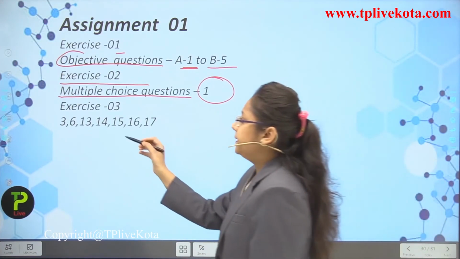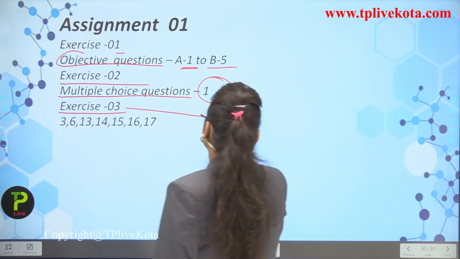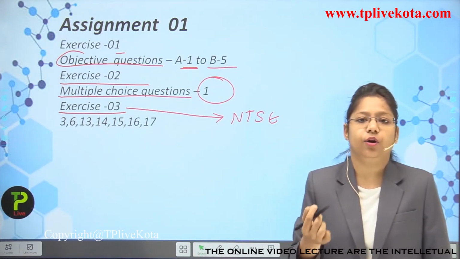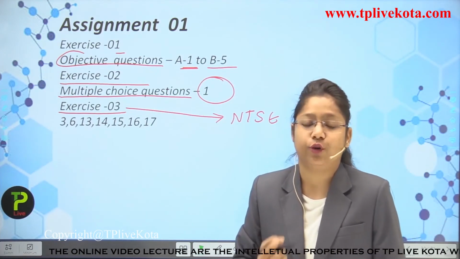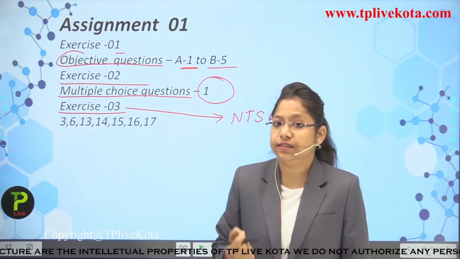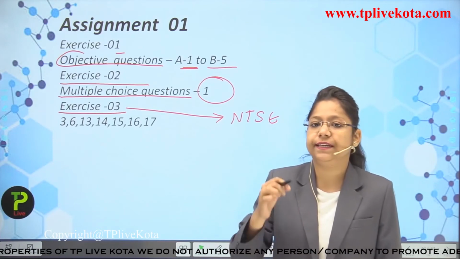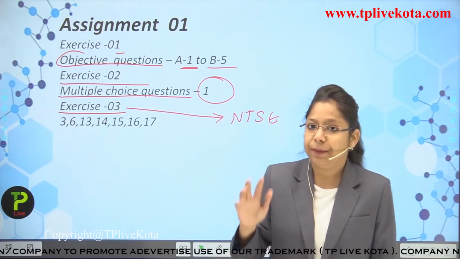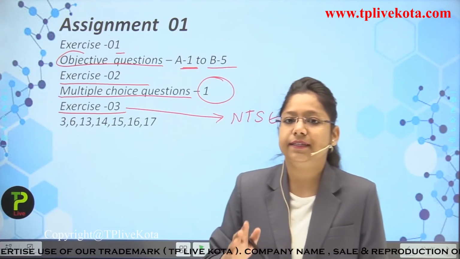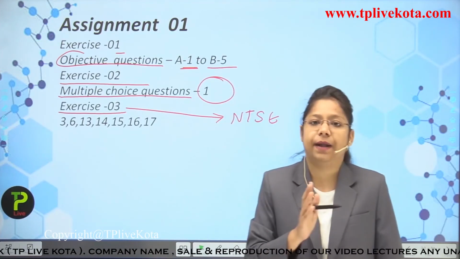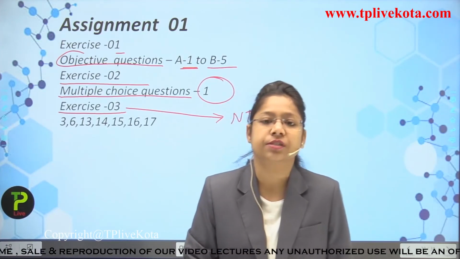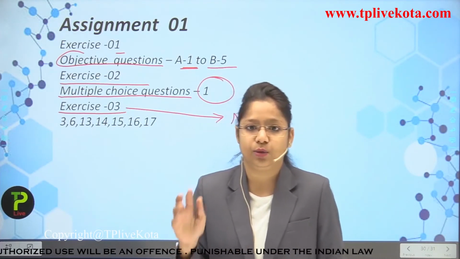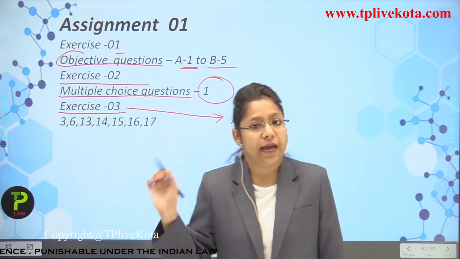Now students, there is exercise number 3, which contains questions related to NTSE. I want to tell you about some parts of NTSE, because it is very important for students who are starting the studies of 10th class. NTSE is the National Talent Search Examination, in which the paper comes in two sets: the SAT part and the MAT part. The MAT part comprises mental ability questions, and the SAT part comprises questions related to social science and science as well.